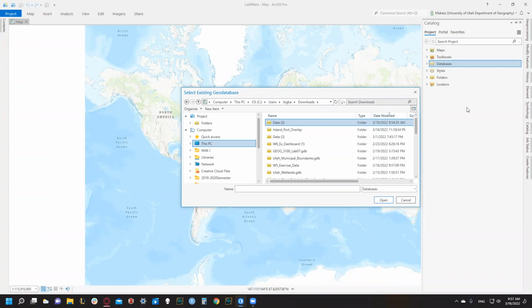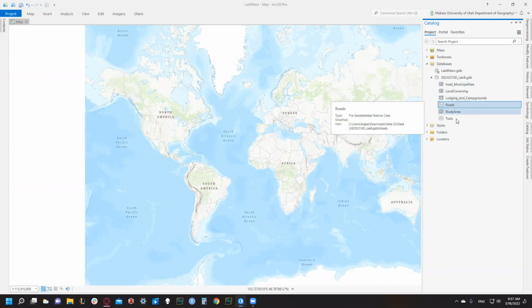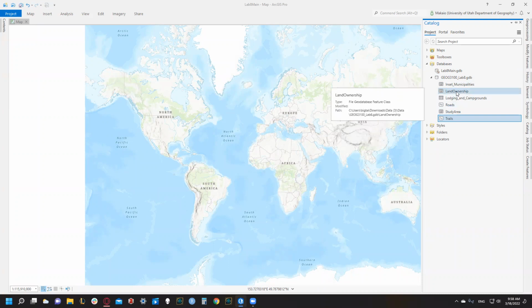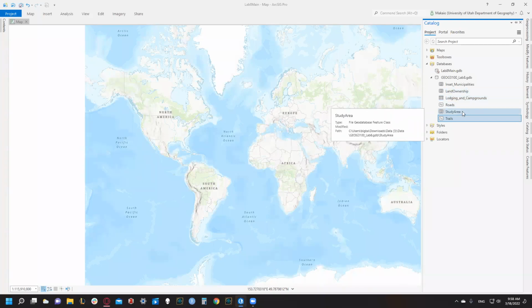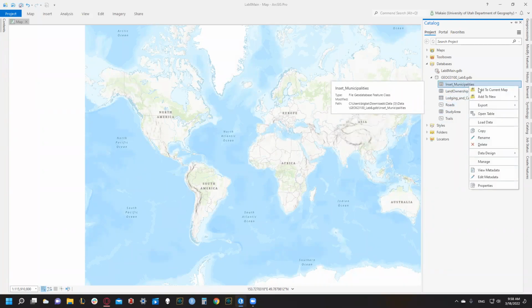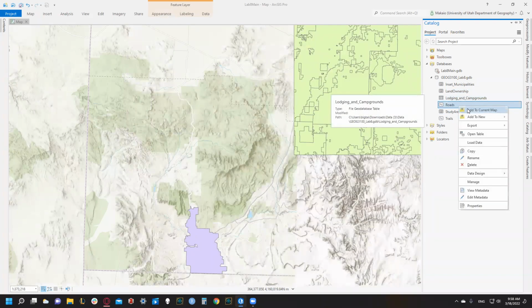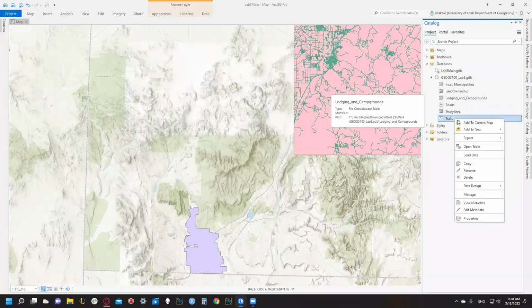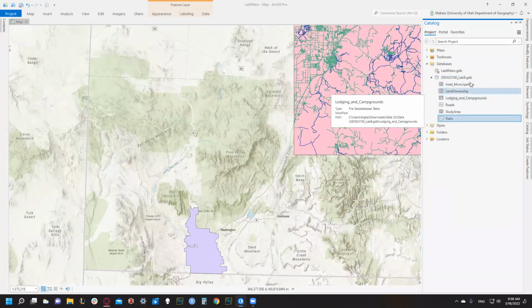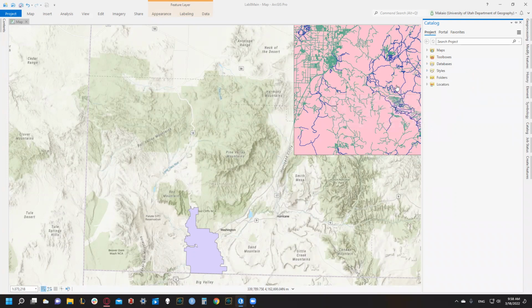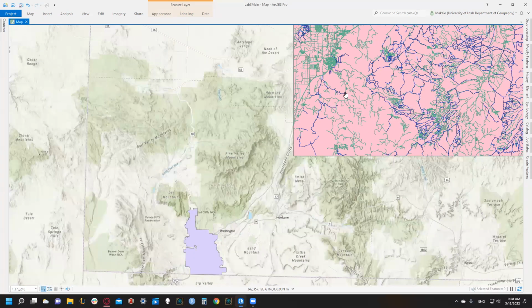our land ownership, our lodging and campgrounds, our roads, study area, and trails. So what do we need to add first? Load the provided geographic data. So let's just add everything. We'll just deselect it as we need them. So I'm gonna right click and add everything in my geodatabase to the map. That way we can get kind of an idea where Bryce Canyon is as well.